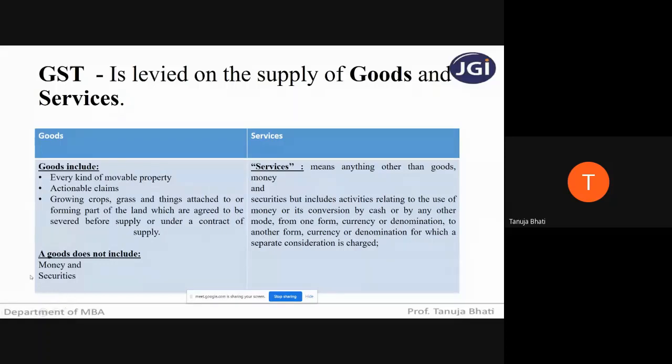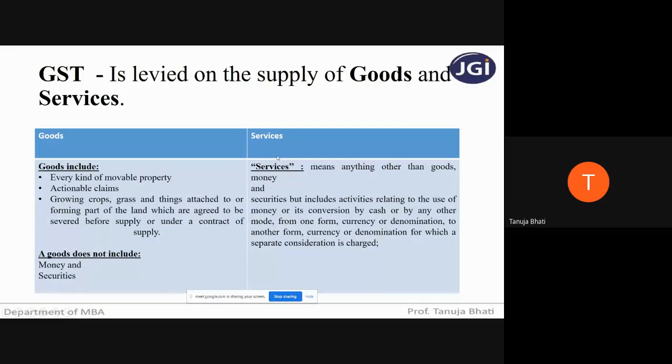But students, goods does not include money and securities. So if I am giving money to XYZ person, this transaction of money will not be treated as goods, and if it is not goods, GST will not be applicable, because GST is only applicable on goods and services provided there is a supply. Now coming to services.